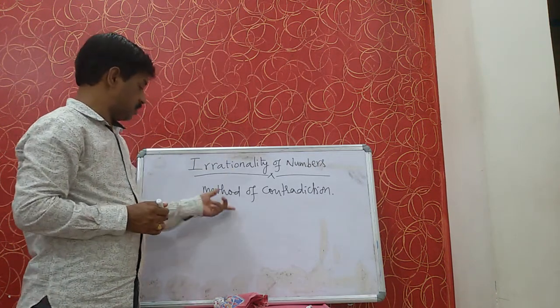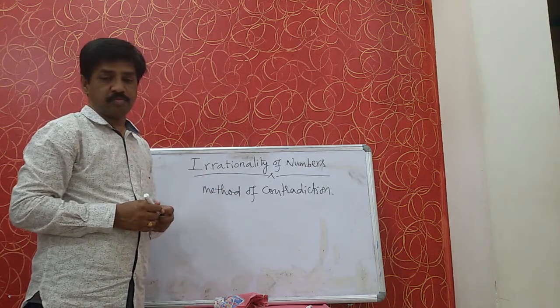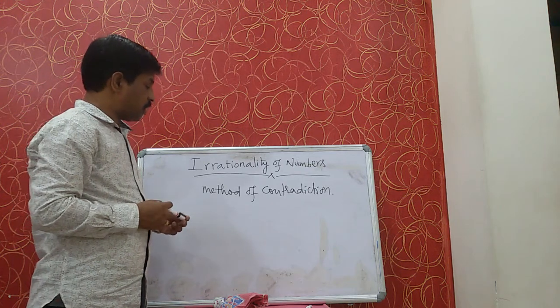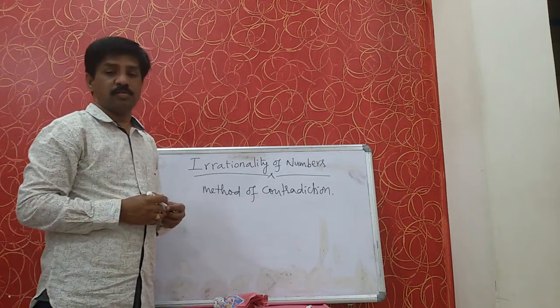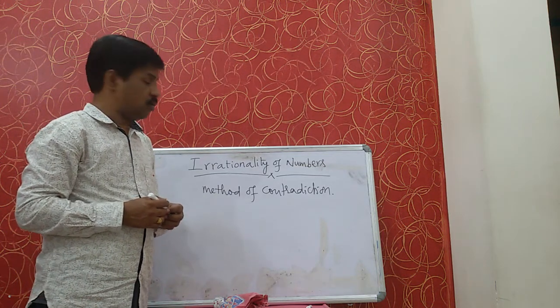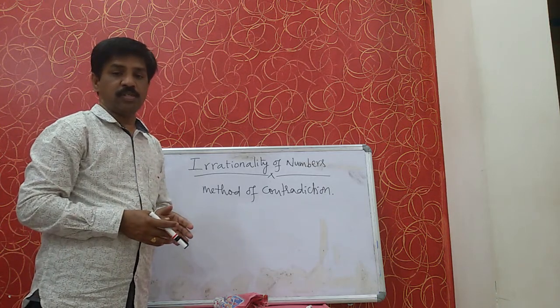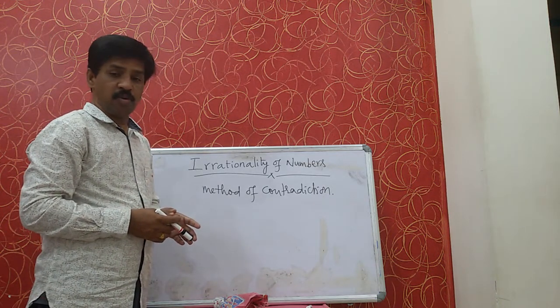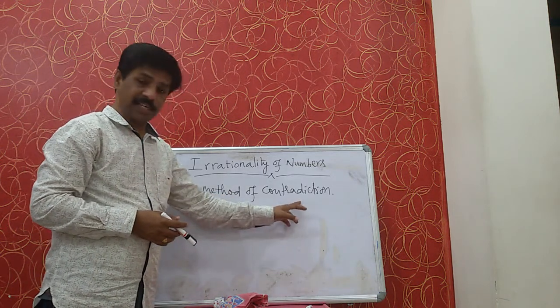So what is the method of contradiction? This is an indirect proof. For example, prove that root 2 is an irrational number. We can't prove it directly, so we take the method of contradiction.